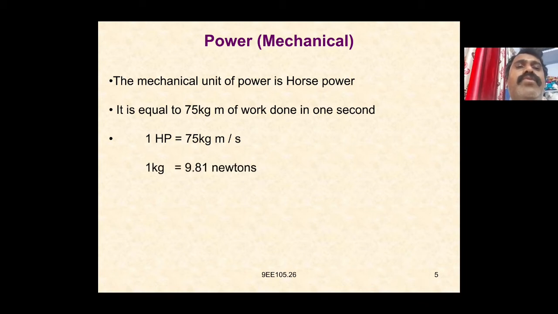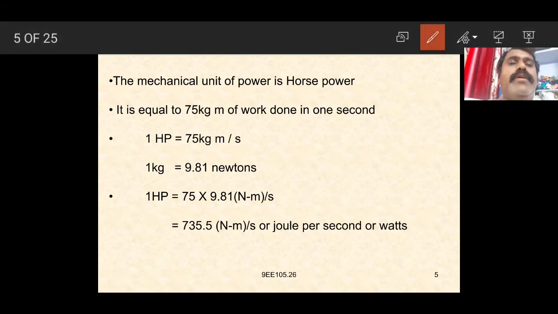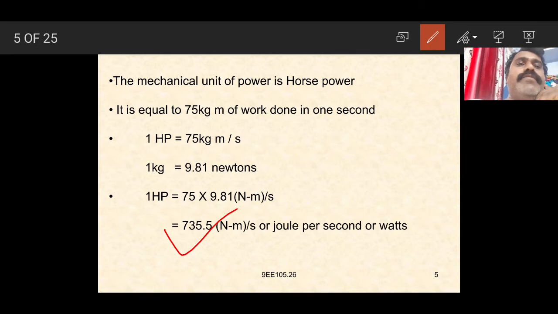1 kg is equal to 9.81 newtons. So 1 HP is equal to 75 into 9.81 Newton meter per second, which is equal to 735.5 Newton meter per second, or joule per second, or watts. The mechanical unit of power is horsepower. So 1 HP is equal to 735.5 watts, which is 75 kg meter of work done in 1 second.